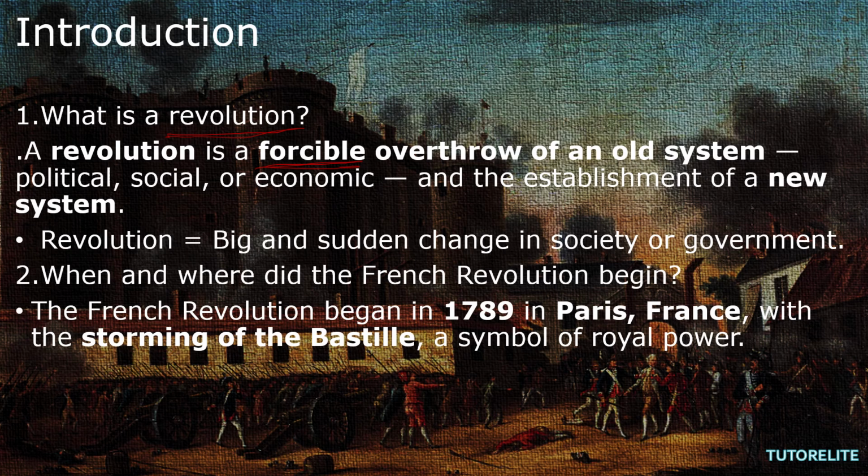Next, when and where did the French Revolution begin? So how did this French Revolution start? The French Revolution began in 1789, that is the 18th century, in Paris, France. Yes, France is a country. With the storming of the Bastille, a symbol of royal power. Storming means storm. Yes. Next.